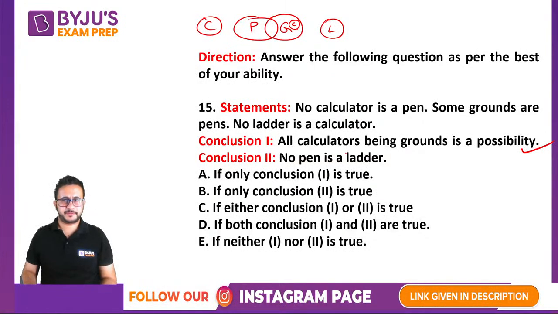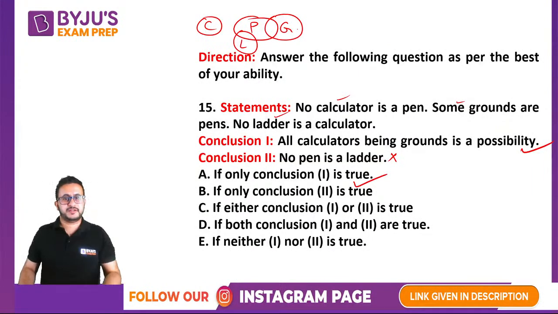No pen is a ladder. Okay, so we'll check whether no pen is a ladder or not. So we will try to prove it false. If we make a diagram like this, it satisfies no calculator is a pen. Some grounds are pens, so that is also true. No ladder is a calculator. Everything is being satisfied, so this conclusion is being violated. So only conclusion one is true.